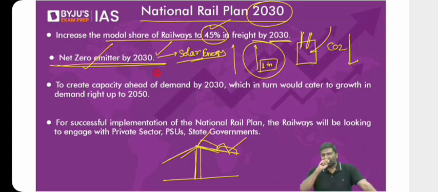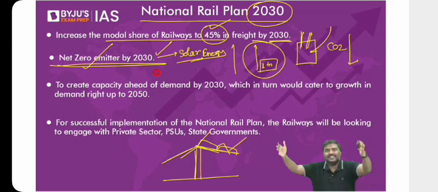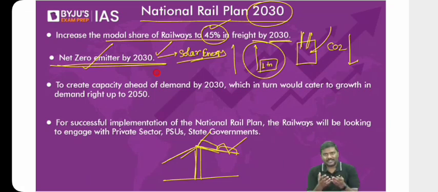In fact, if you're reading about the Ministry of Railways, are they not doing the same thing? For example, the Mumbai-Delhi Expressway: have they not planted trees in certain regions so that absorption will happen? I hope you understand the point. In every ministry in India, they are trying to move towards the idea of net zero emission. So railways says we want to become a net zero emitter by 2030.